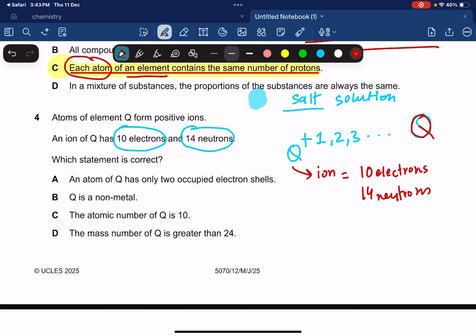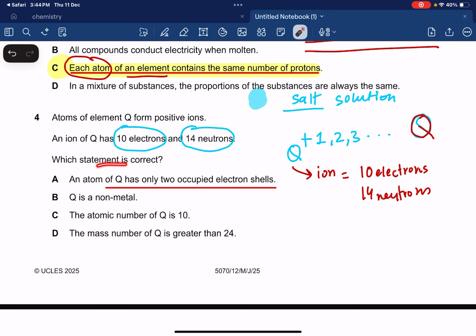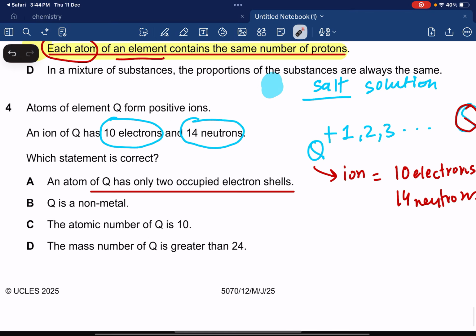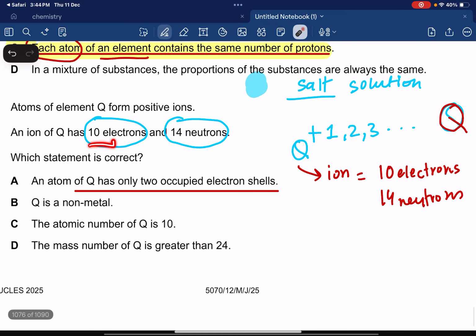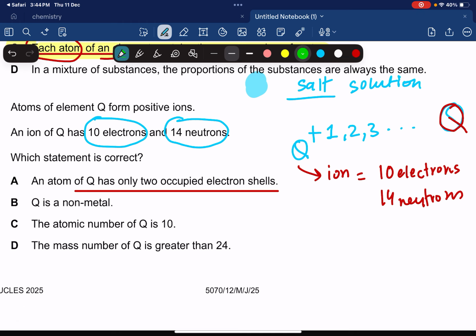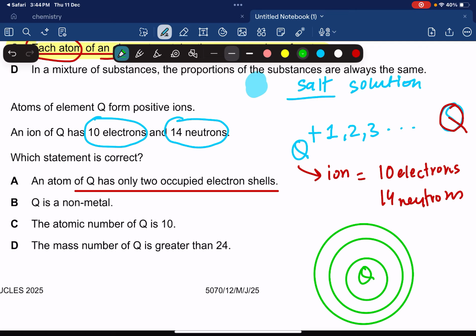Okay, an atom of Q has only 2 occupied electron shells. How do you know? It does not have 2 occupied, it has 3 occupied. How do I know? Because look, 10 electrons after losing 1 electron or 2 electrons or 3, it has 10 after losing. So initially we believe that it had more than 10. An atom of Q, initially, first shell, here we go with the second shell, and here we go with the third shell.